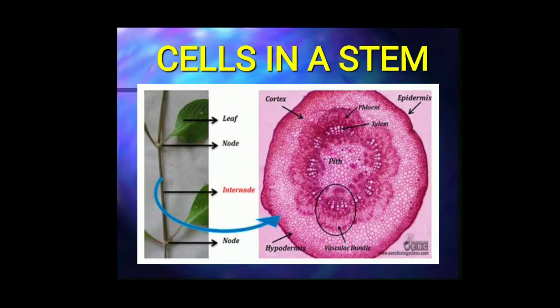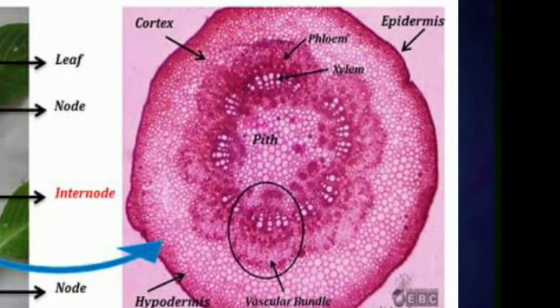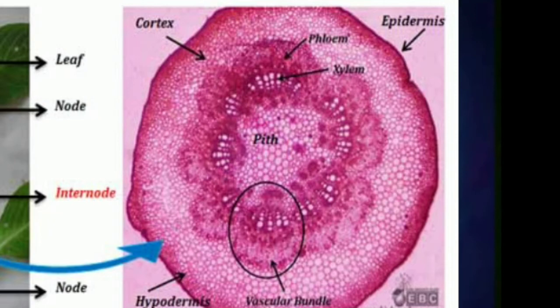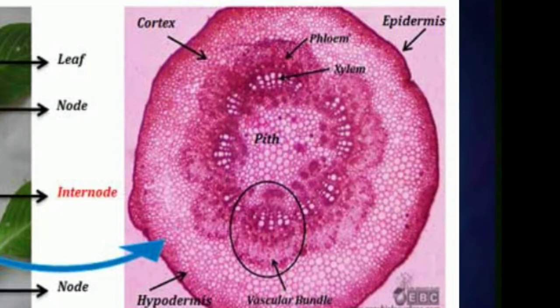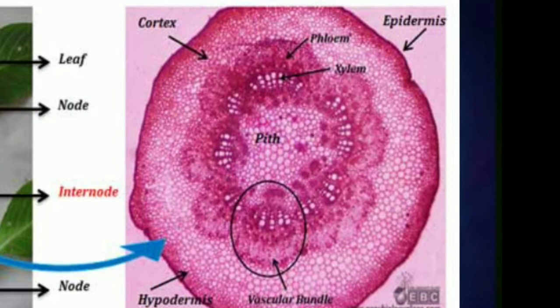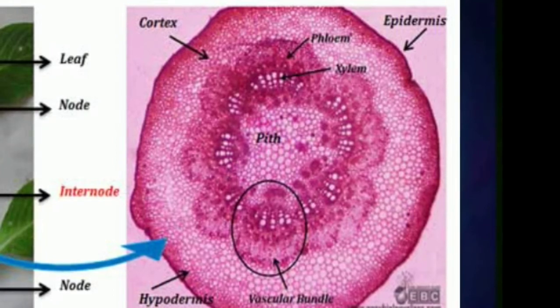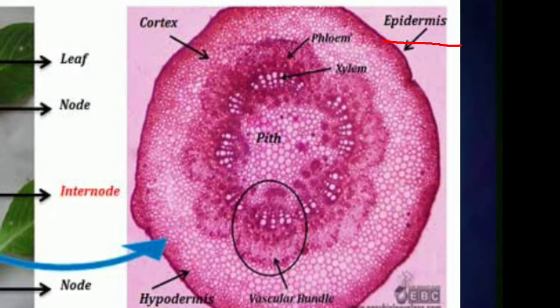When you observe the transverse section of a stem, you can see different groups of cells in different shape and structure. If you closely observe this transverse section of a dicot stem, here the outer layer of the stem, the type of cells which are present in the outer layer of the stem are called epidermis.